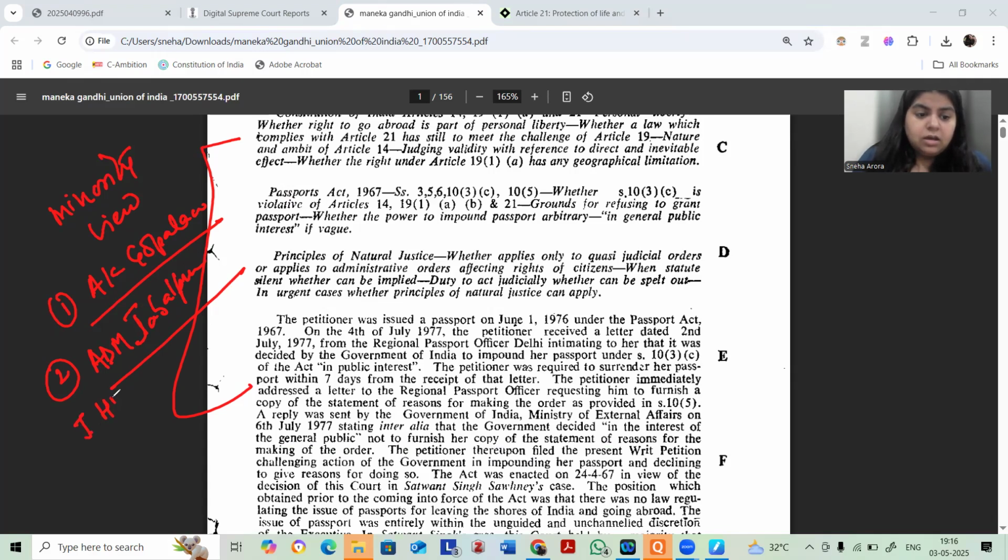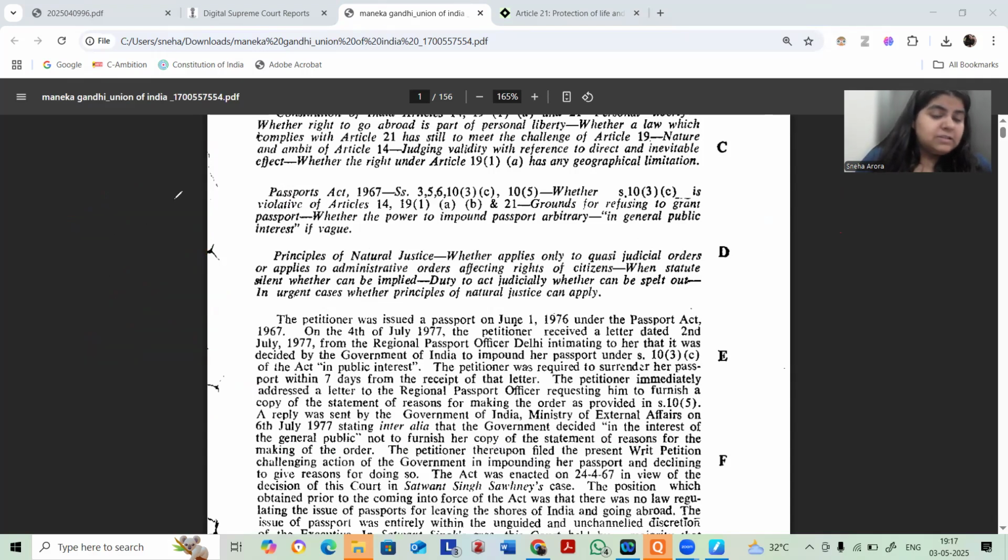Justice H.R. Khanna is also known famously for the Kesavananda Bharati verdict because he was the seventh judge to sign the majority verdict in Kesavananda Bharati. Because Kesavananda Bharati was a close fight, a 7 to 6 majority for a bench of 13 judges. And Justice H.R. Khanna, also in ADM Jabalpur, is advocating for fair trial, fair process, due process, whereas the majority verdict is not aligning with that.